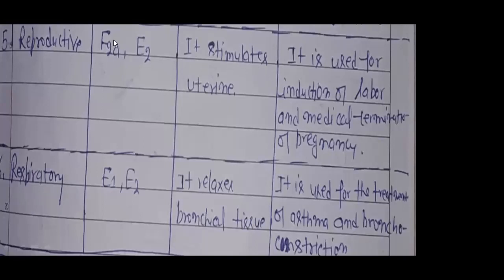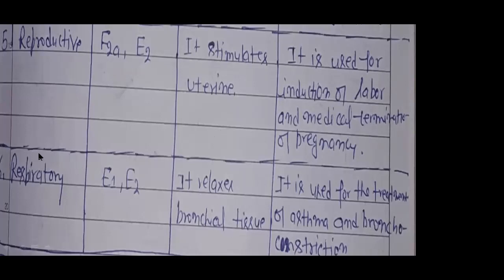Now prostaglandin F2 alpha and E2: if we use these two prostaglandins, then they stimulate our uterus, and it is used for induction of labor and medical termination of pregnancy. So during pregnancy, if we use these prostaglandins, that is very useful for the reproductive process, especially for